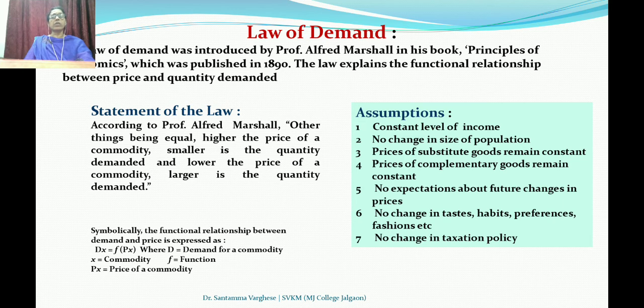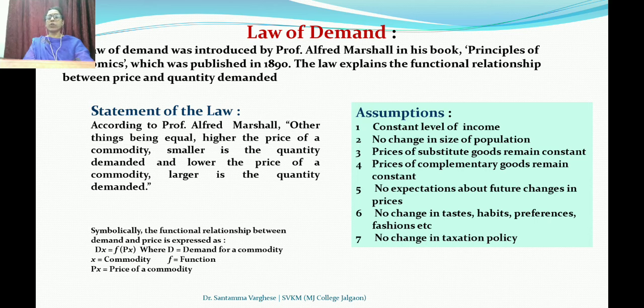What happens? Higher the price of the commodity, smaller is the quantity demanded, and lower the price of the commodity, larger is the quantity demanded. So there is an inverse relationship between the price and the quantity demanded that we can see in this topic.